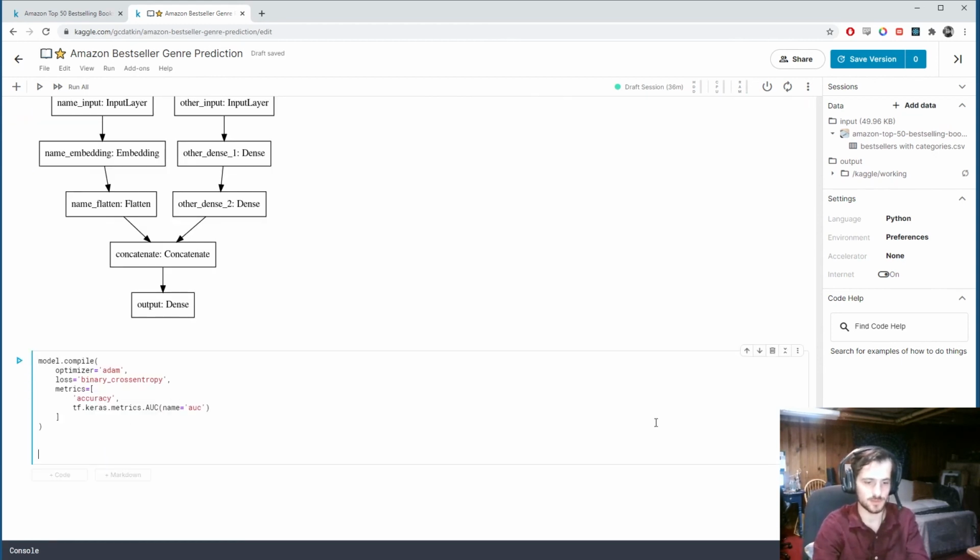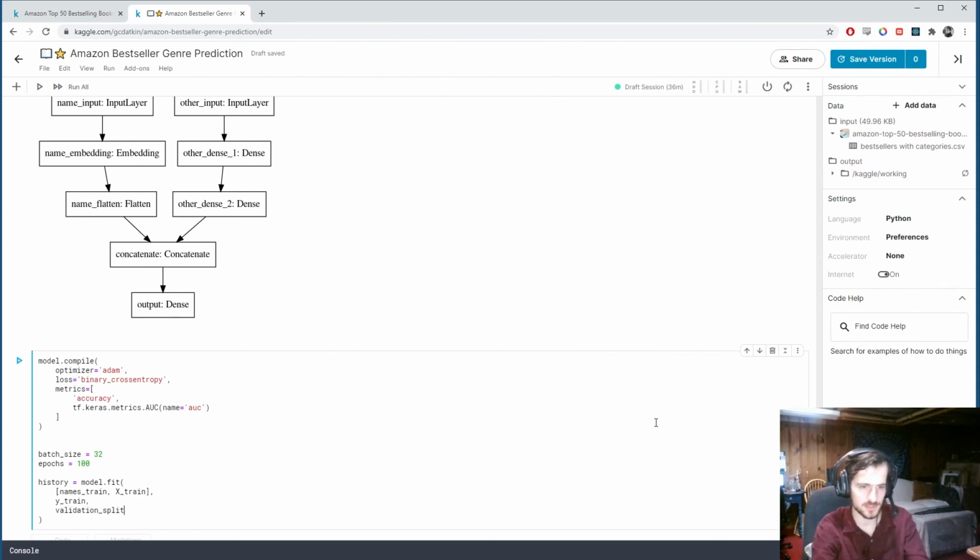Alright, then we will declare batch size 32, and we'll train for 100 epochs because I'm going to use early stopping. So we'll store our model's fit history in history, and then for inputs we're going to pass in names train and x train. Remember, we split both names and x. And then our labels will be y train.